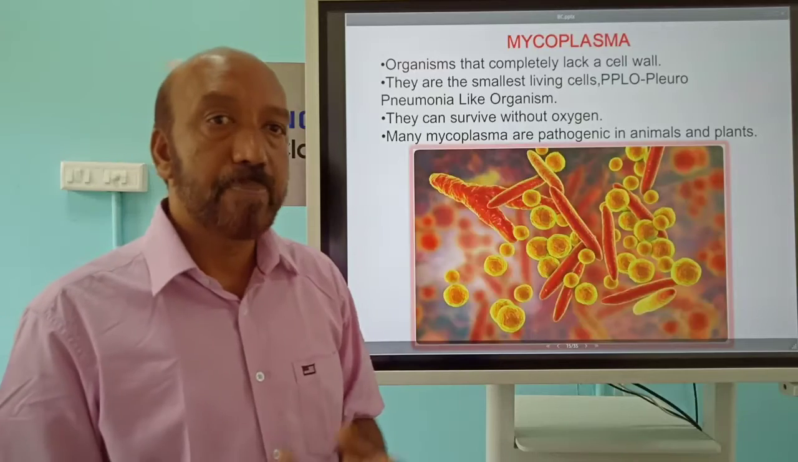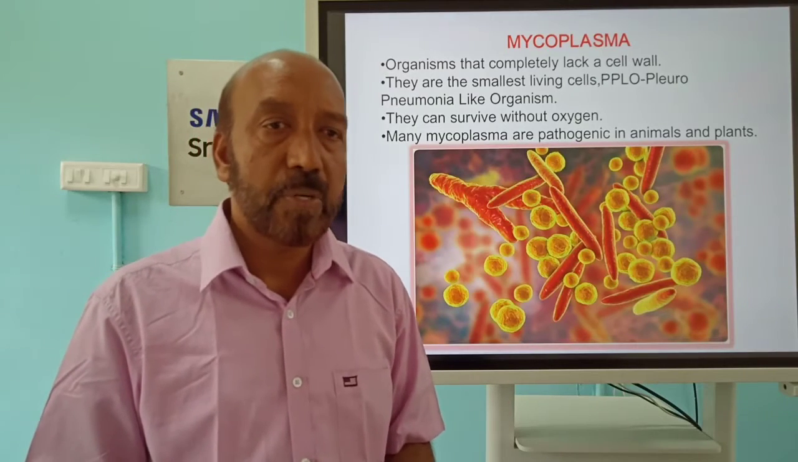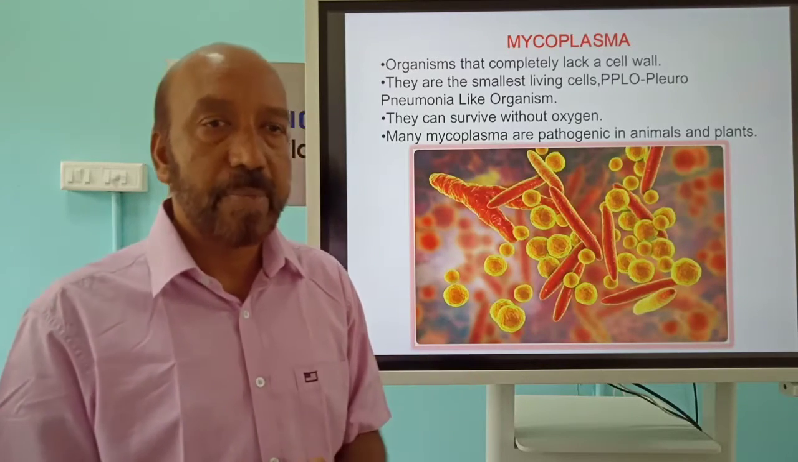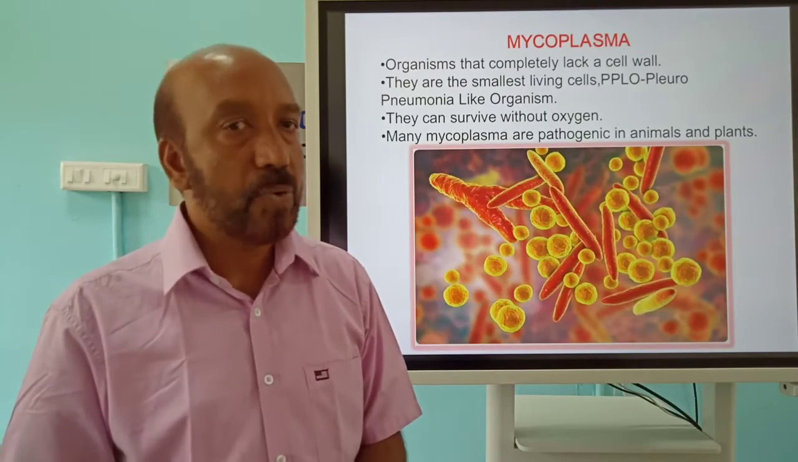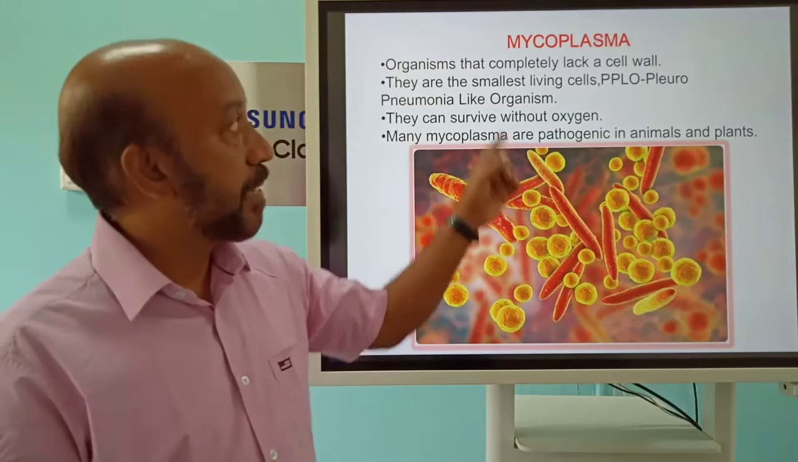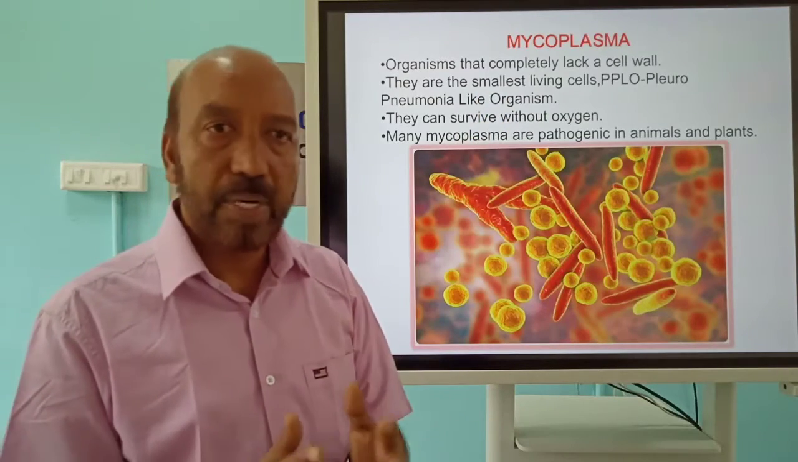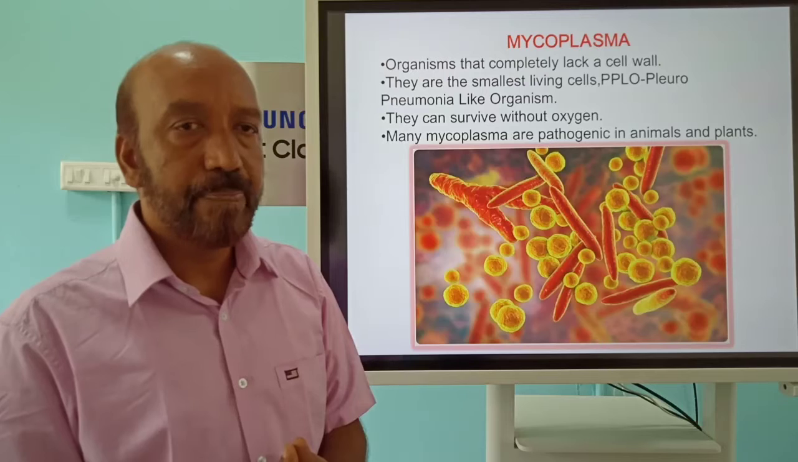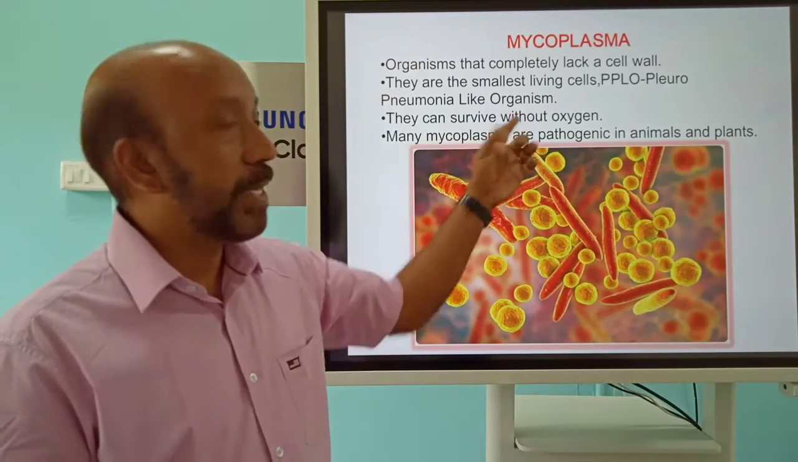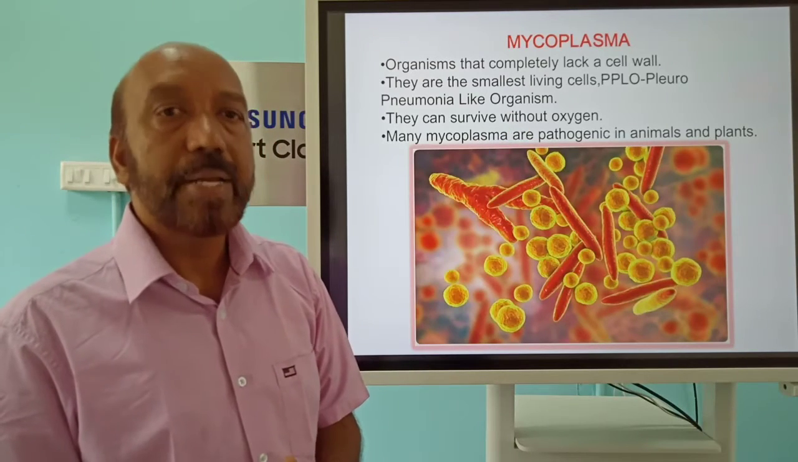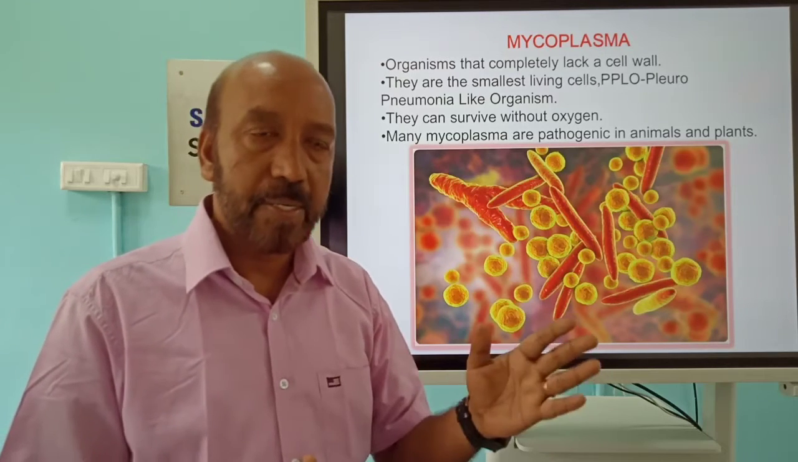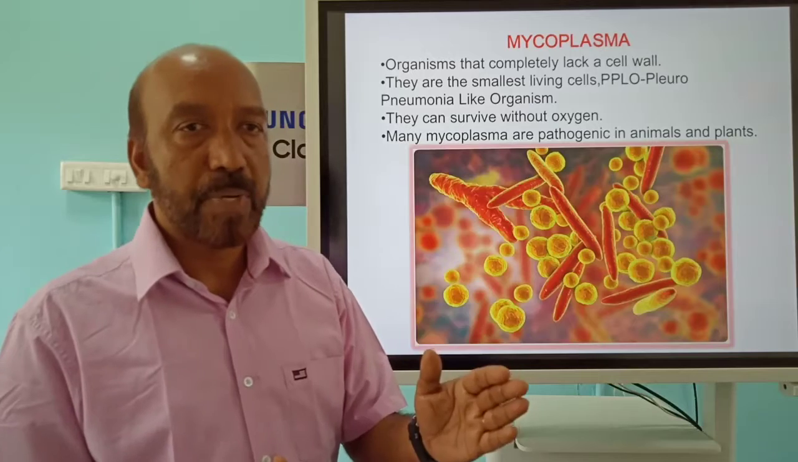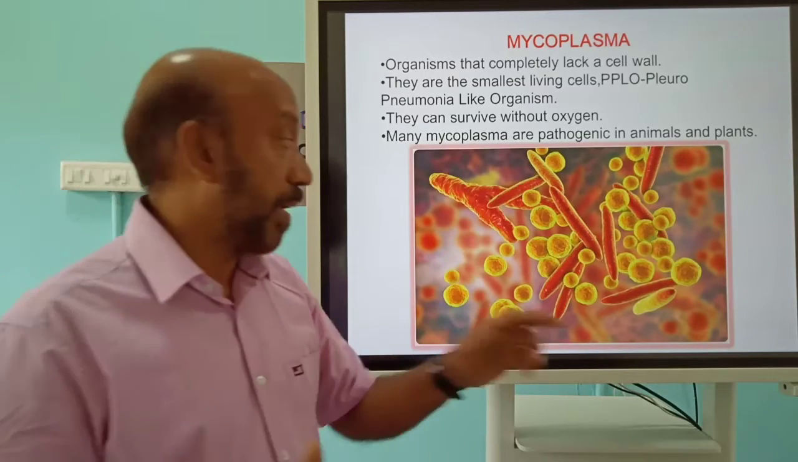The next group is called mycoplasma. It is well known because the smallest living organism comes under this group. The name is PPLO, Pleuropneumonia-like organism. The feature is that they lack a cell wall. Cell wall is not there in this group of organisms, and they are anaerobic as well as pathogenic. Thus Archaebacteria, Eubacteria and Mycoplasma are the organisms that come under kingdom Monera.